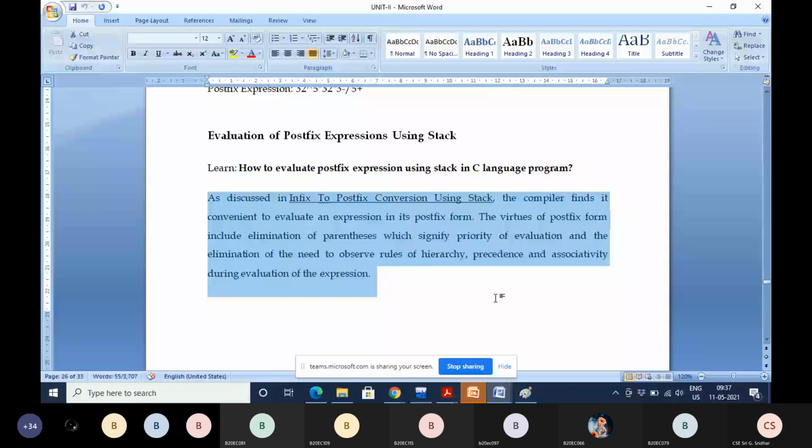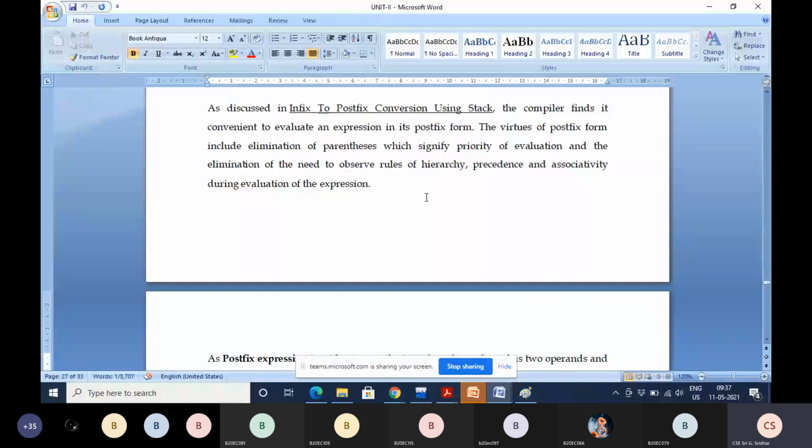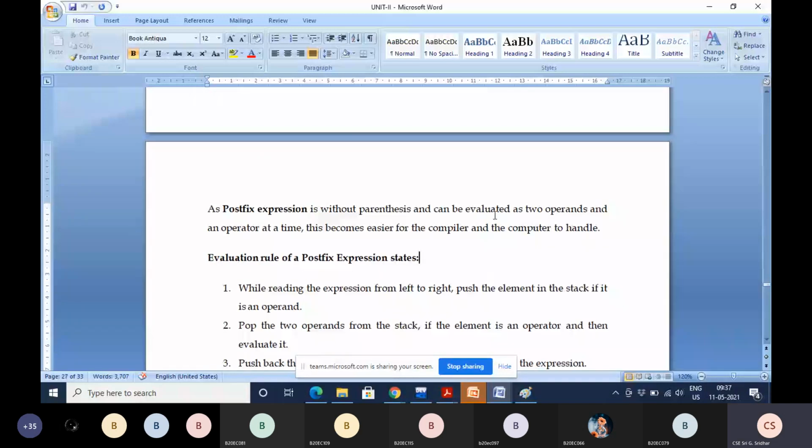Next, you know what a postfix expression is? The postfix expression does not contain parentheses, as you can see here and here, and can be evaluated as two operands and an operator at a time.